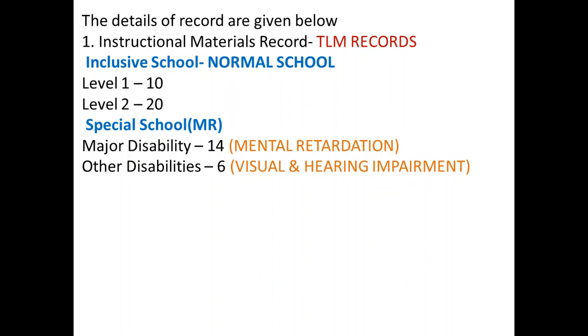So you have to make 14 TLMs for major disability, that is MR, and for other disabilities like visual and hearing impairment, you have to make 6 TLMs. Okay, you have to make 6 TLMs for visual and hearing impairment, totally 20. You can do more than this also, it is possible.